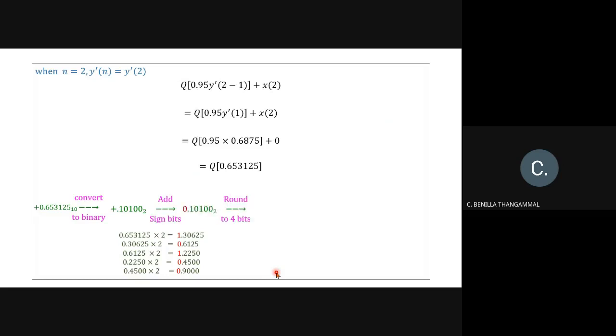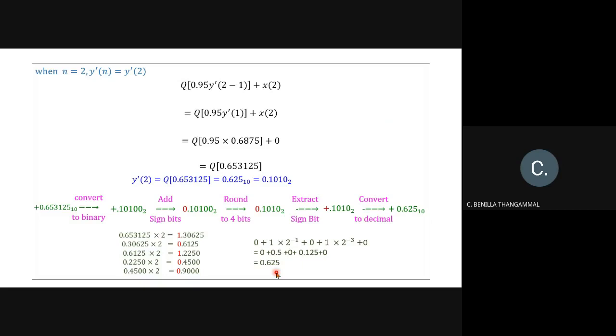So positive is replaced by 0. Round off to 4 bits. So the 5th bit is 0, so there is no problem here. Extract your sign bit and convert it into decimal. So the value is 0.625. So now your y dash of 2 is 0.625, which is different from the y dash of 1.